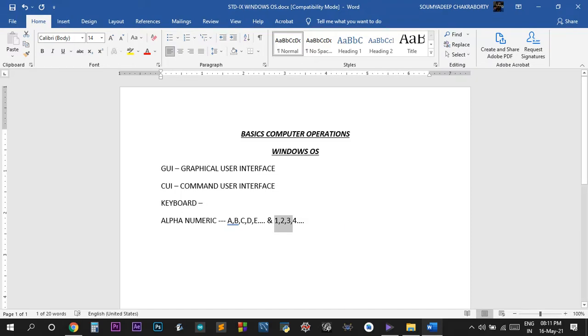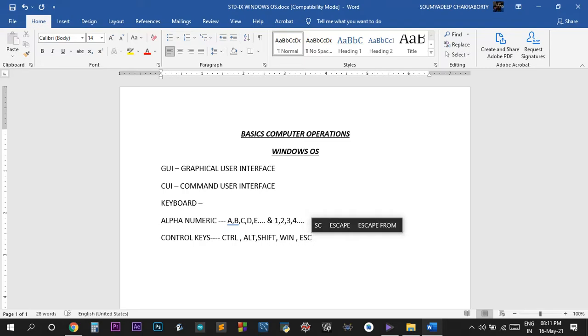Next comes control keys, the control keys of the Windows or the keyboard. The control keys actually are the Ctrl key, the Alt key, the Shift key, the Win key. They are all the control keys, and also the Escape key, the Esc key, that is on the top left hand side corner. Those are control keys. Then comes the function keys.